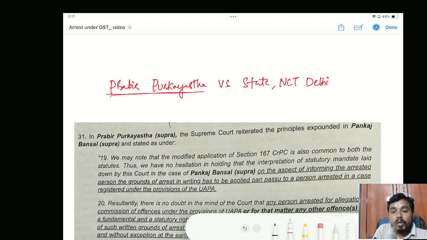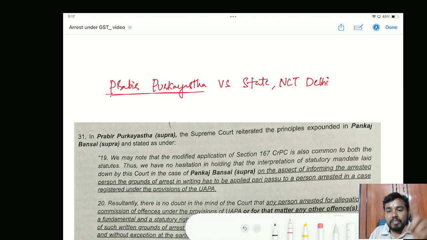If you have communicated that, then I can counter your argument in the court of law. If you are not giving the basis on which you are saying that I have committed an offense, how are you expecting me to counter your argument in the court of law? So for an effective legal aid, this is very much required.